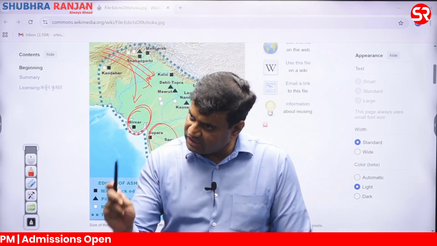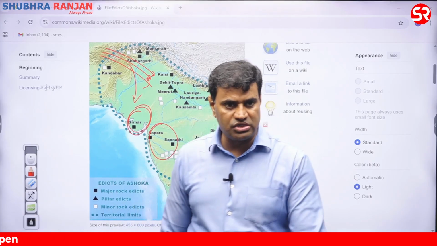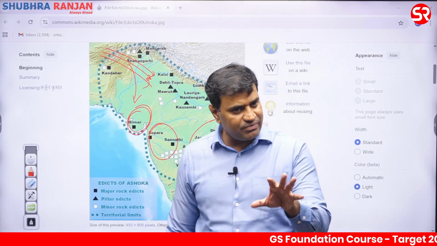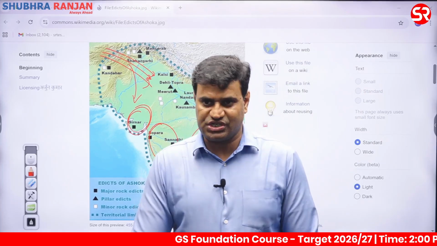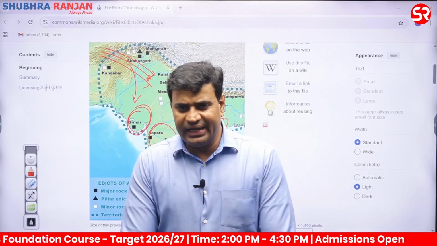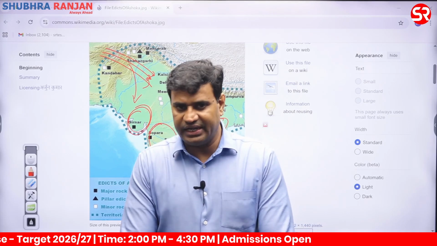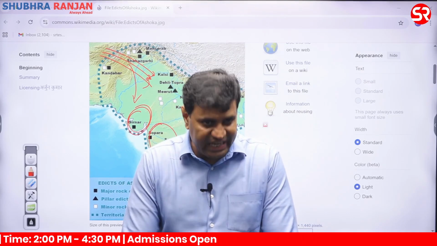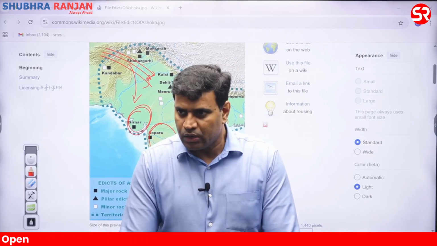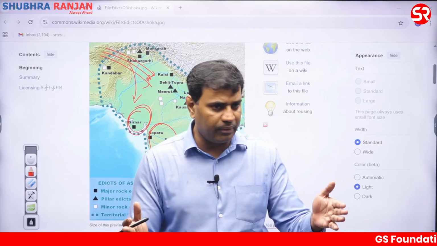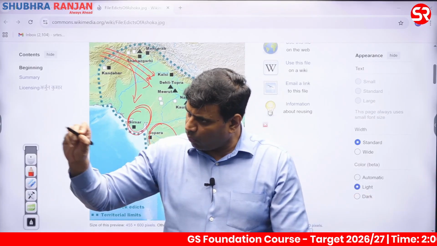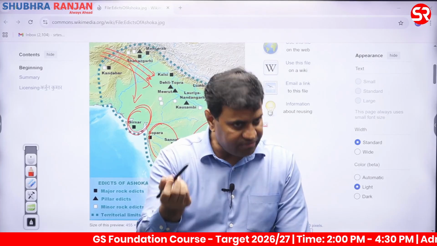The post-Mauryan phase is important in the science of epigraphy because there was another dynasty in the region of Orissa, known as the Meghvarman dynasty. There was a ruler in this dynasty known as Kharwale. He constructed some rock-cut caves in the region of Dhauli near Bhubaneswar. These caves are known as the Hathi Gumfa caves. Gumfa is a term for cave. Hathi Gumfa because in front of this cave we have two sculptures of elephants. And on the walls of this cave he got an inscription written for himself.